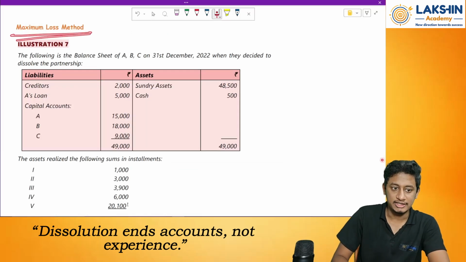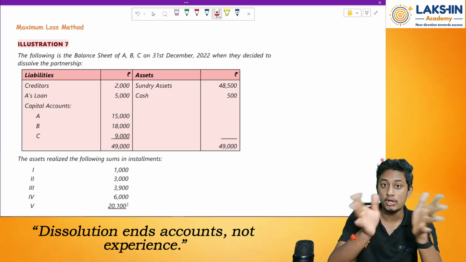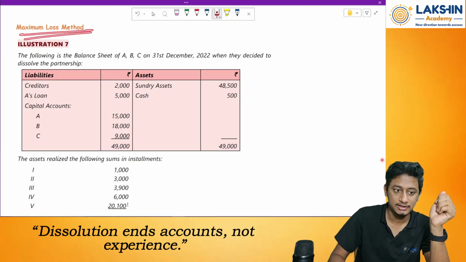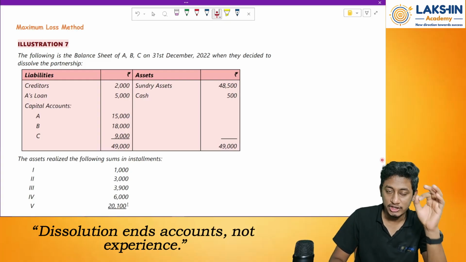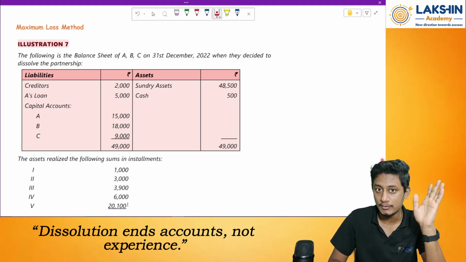So now let's discuss two different methods where the losses will be shared in two different ways. Let's see. The first method is the maximum loss method. So here what happens is the person having the maximum loss will be given the most share. Let's see.